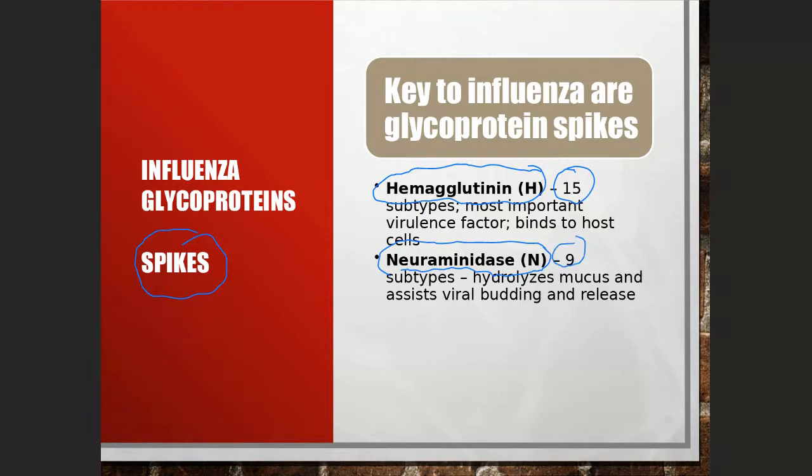Therefore, usually the flu virus sometimes will be named based on what type of spike that they carry. So like H1N1, H2N2, H1N5, H2N9 maybe. Okay, therefore there will be a lot of types of flu virus actually, just based on the spike that they carry.